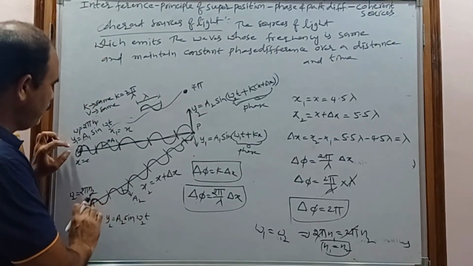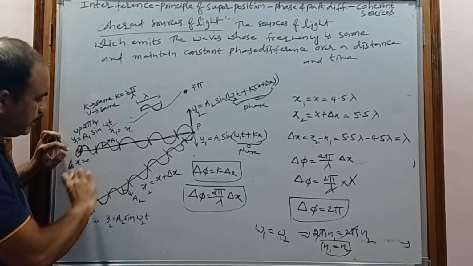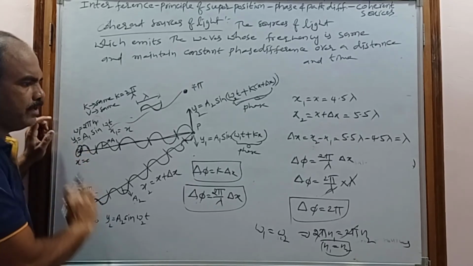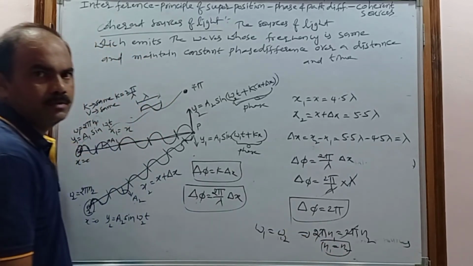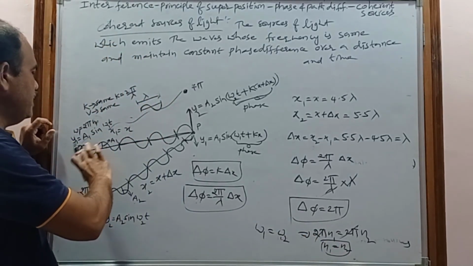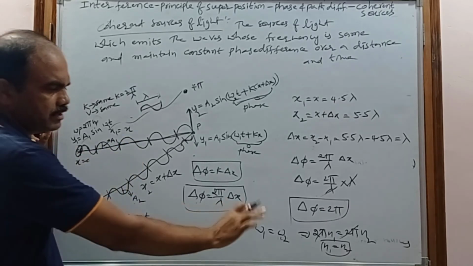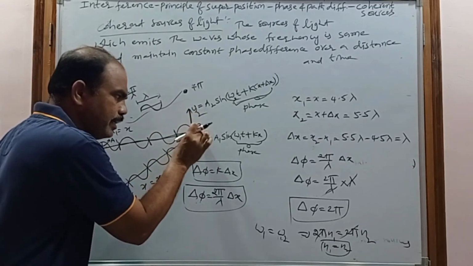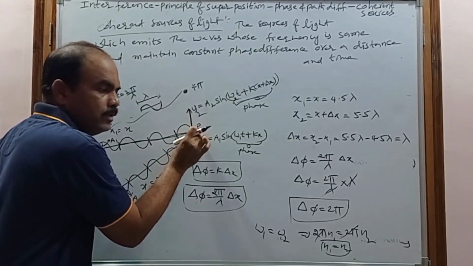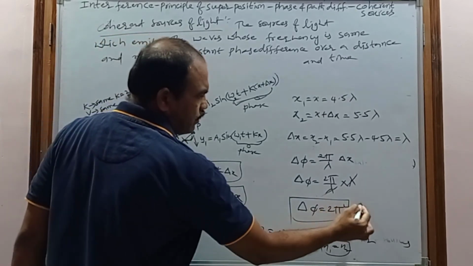Now why are we saying that these two sources of light are coherent? Because these sources of light have the same frequency, omega 1 equal to omega 2, nothing but n1 equal to n2. These waves come from these sources of light with the same frequency, and after traveling a certain distance at any time they maintain a constant phase difference. How much constant phase difference here? 2 pi.